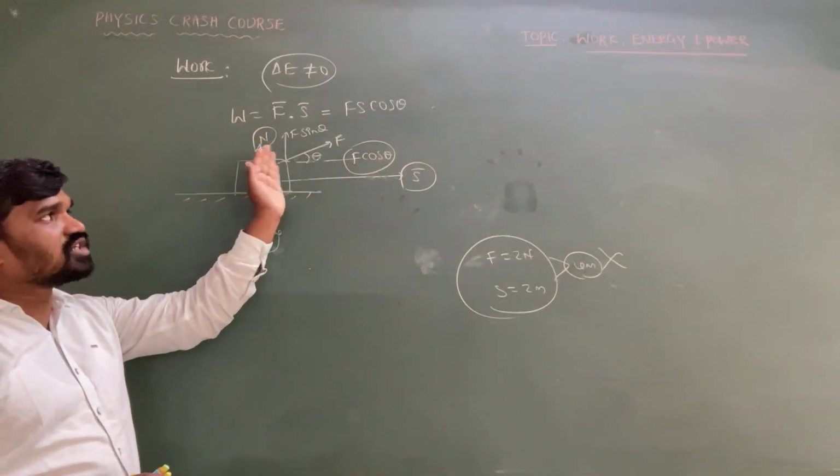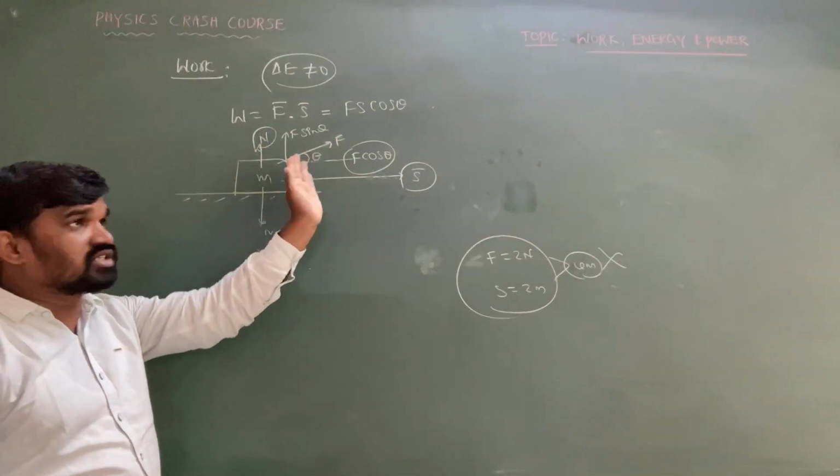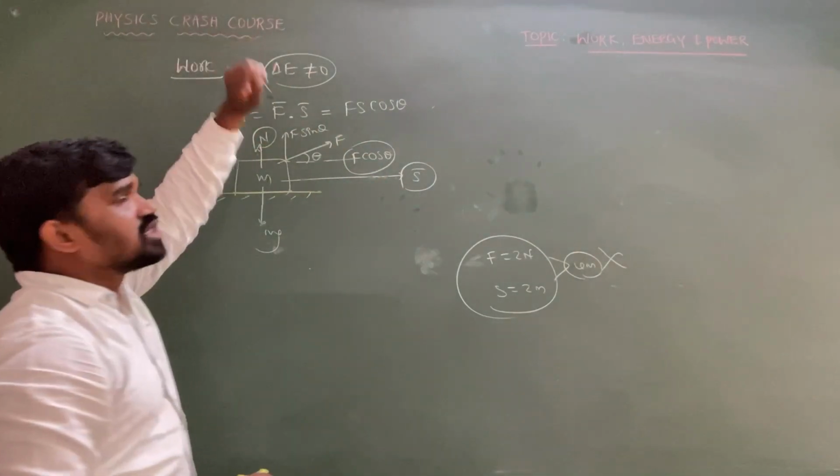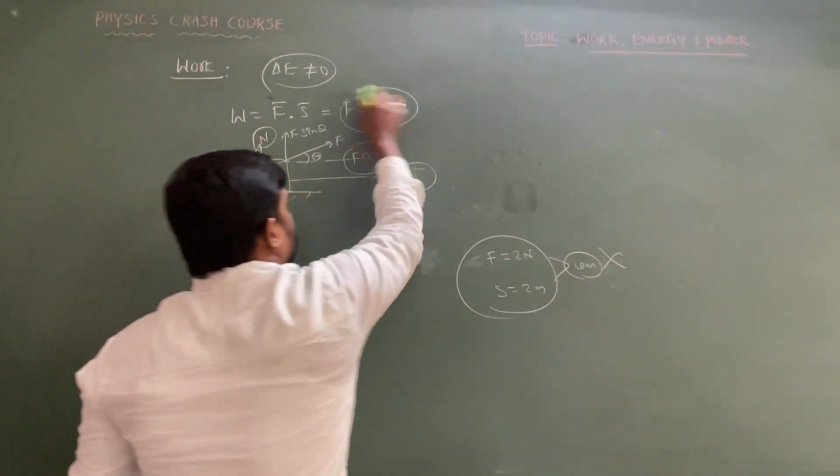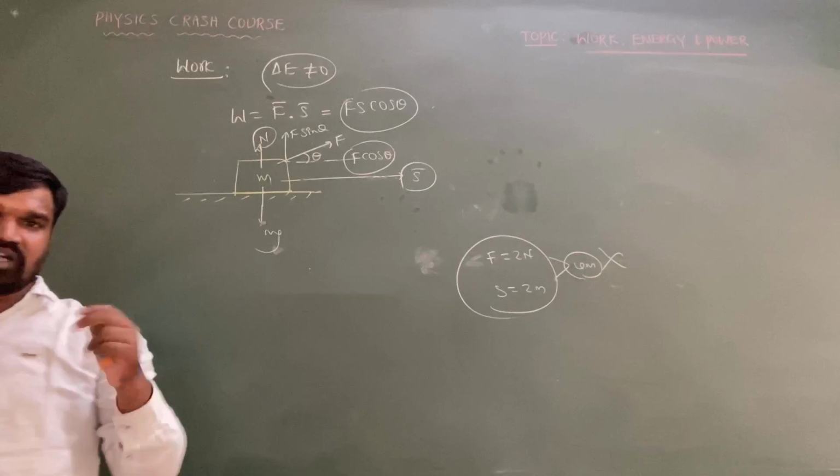So the velocity is changing, means kinetic energy is changing, and kinetic energy is changing means energy of the system is changing. So we can say that work is said to be done. So the mathematical expression to calculate the work done is equal to Fs cos theta, sir.